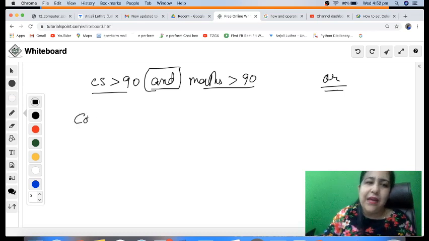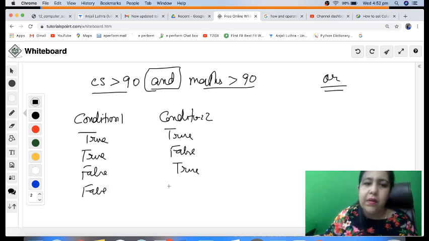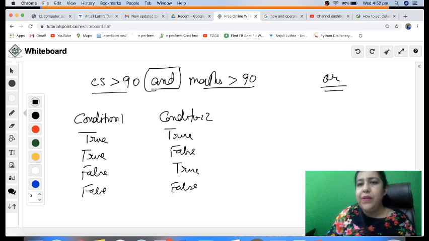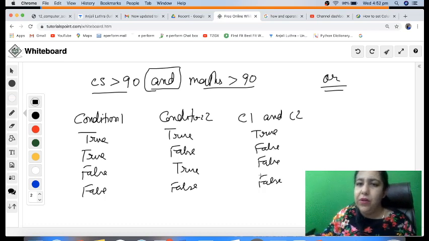So possibility is, if you have two conditions, condition 1 and condition 2, the possibility would be that both the conditions are true, or the first one is true but the second one is false, or this one is false, this one is true, or both conditions given are false. So these are the possibilities we have. Now if you join condition 1 with condition 2 using and, you will be getting a true only if both are true. If any of them is false or both of them are false, the condition will be false altogether.